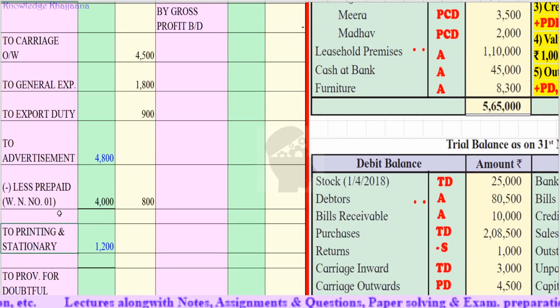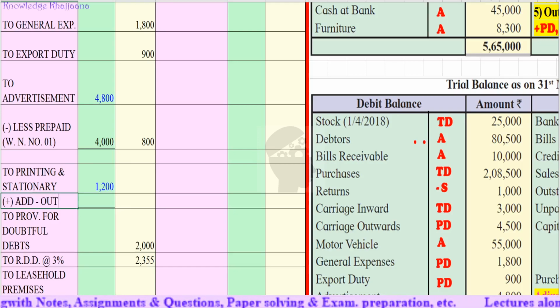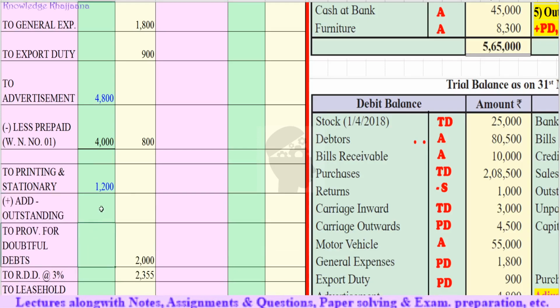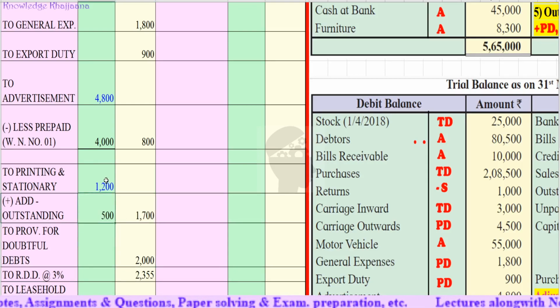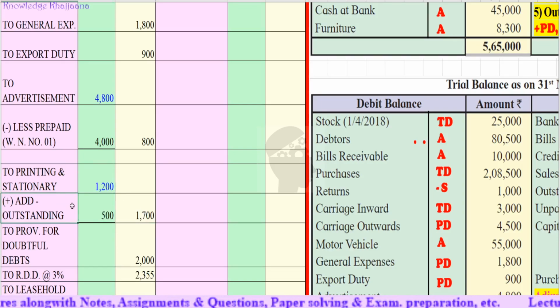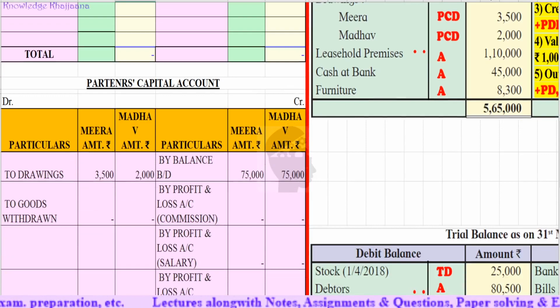Okay, this printing and stationery earlier value was rupees 1,200. Add outstanding rupees 500. So the total amount of printing and stationery due for this current year is rupees 1,700. By adding this 500 to the earlier 1,200 which has been paid, and this 500 has not been paid but is due on account of printing and stationery, the total amount for printing and stationery for this year is rupees 1,700. Okay, with this we have completed the recording of all the adjustments also.